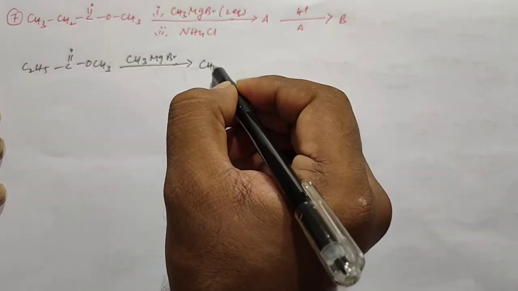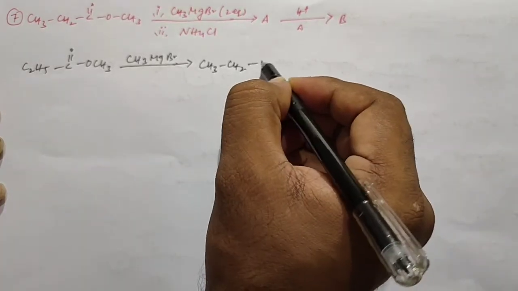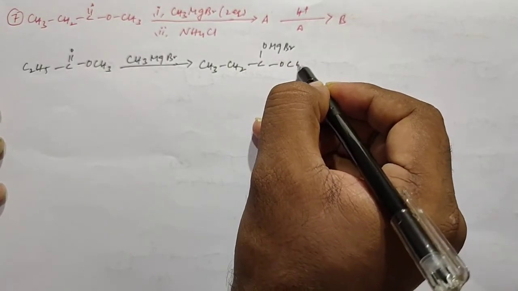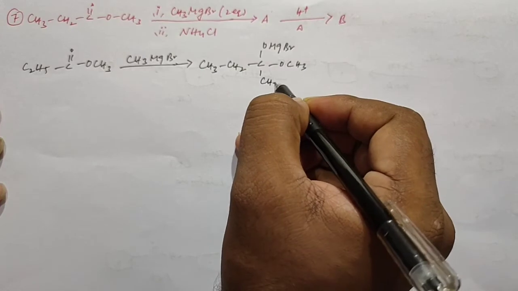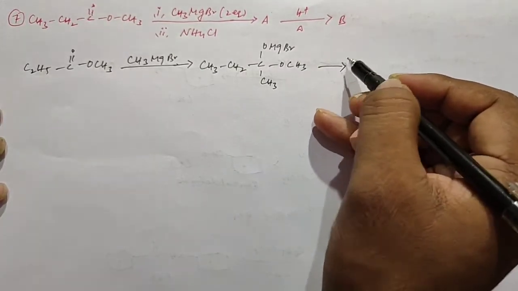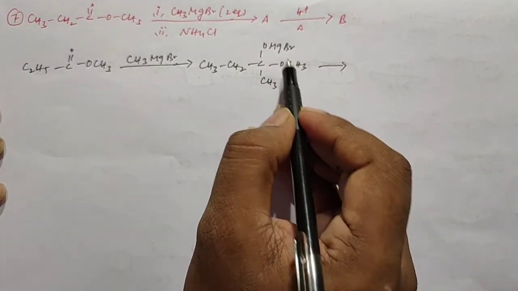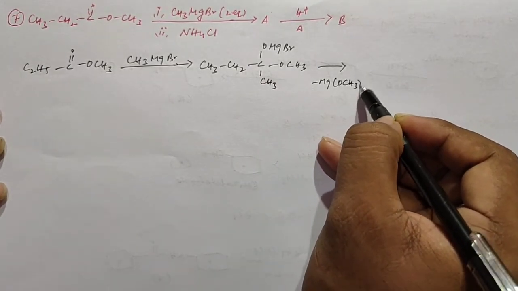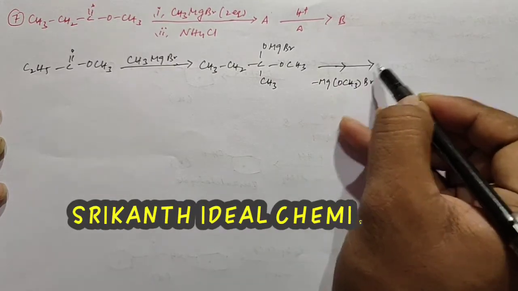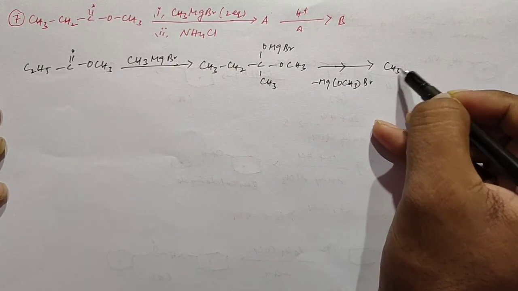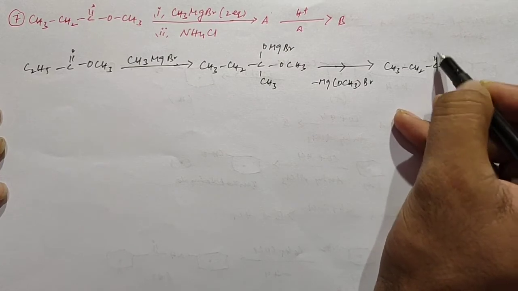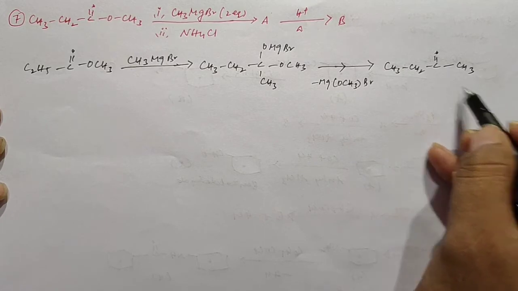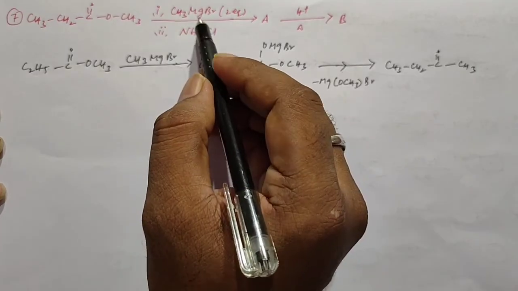Then we get COMgBr, OCH3 and CH3. After that, magnesium methoxybromide can be lost. After losing magnesium methoxybromide, we get the product like this one. So when this compound reacts with another mole of methyl magnesium bromide,